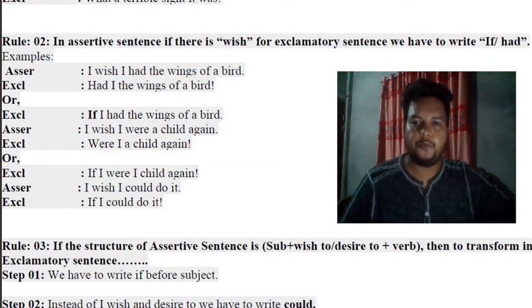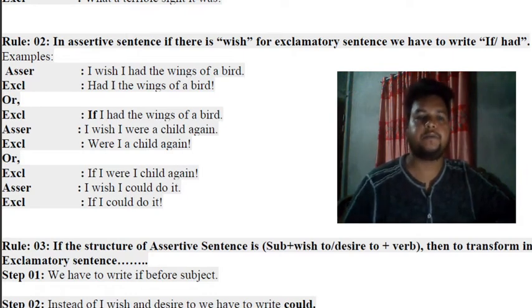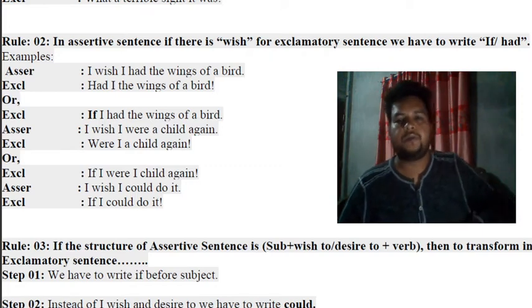If you find wish in an affirmative assertive sentence, to change it to an exclamatory sentence we will take if or had. I wish I had the wings of a bird: Had I the wings of a bird. I wish I were a child again: If I were a child again. I wish I could do it: If I could do it.